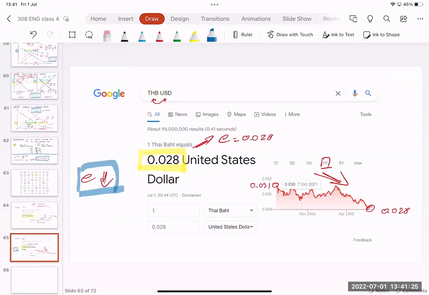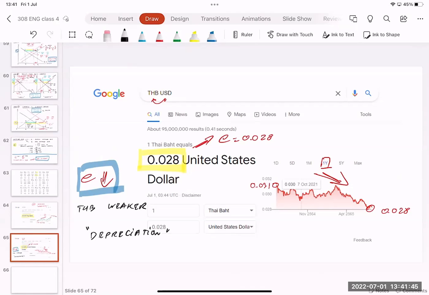So we can say that the Thai baht becomes weak, weaker. Or we can use the word depreciation. Okay, depreciation. That's it.